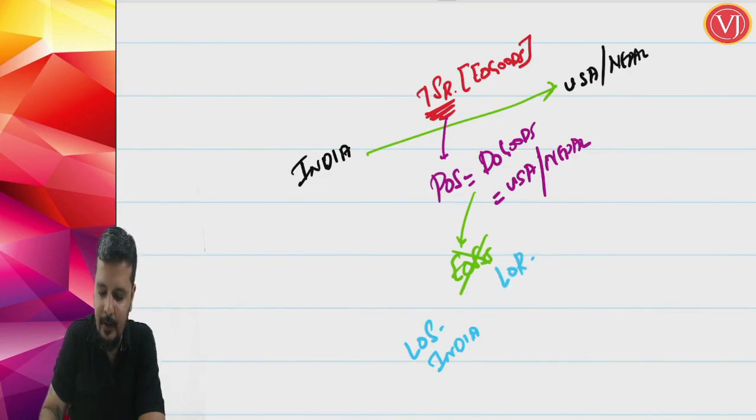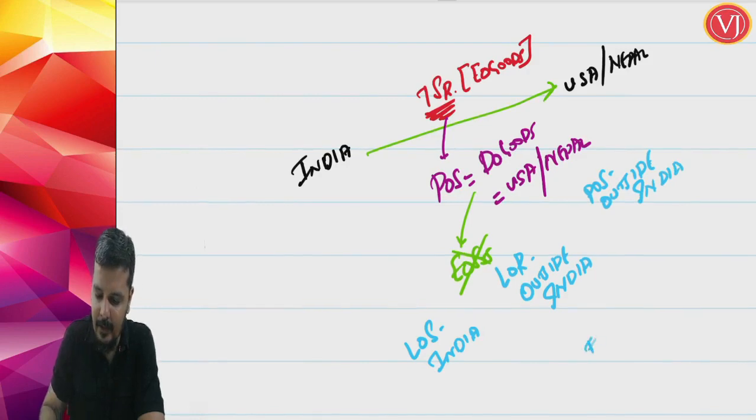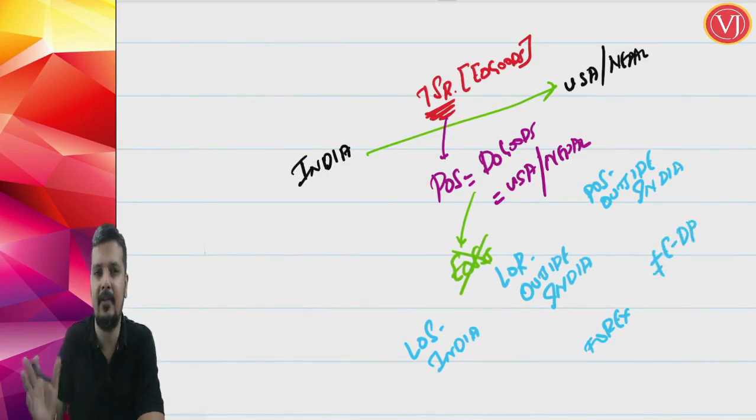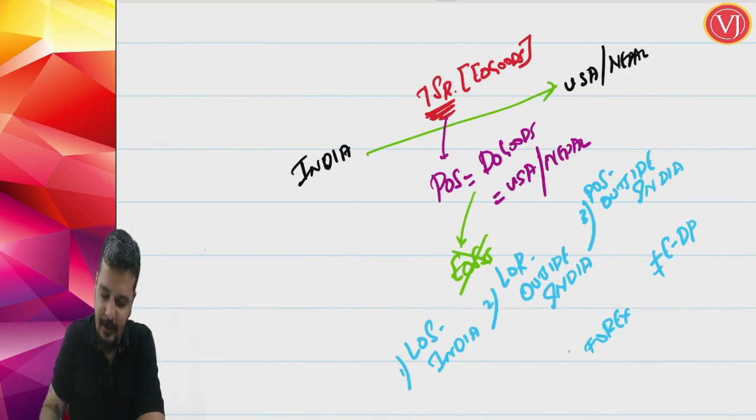Location of recipient should be outside India. For export, location of supplier should be in India, location of recipient should be outside India, place of supply should be outside India. You have to get foreign currency, normally Indian rupees only when permitted by RBI, plus you should not be establishments of distinct persons. You should not be branch offices of the same company. So for export of services, you do have 5 conditions.